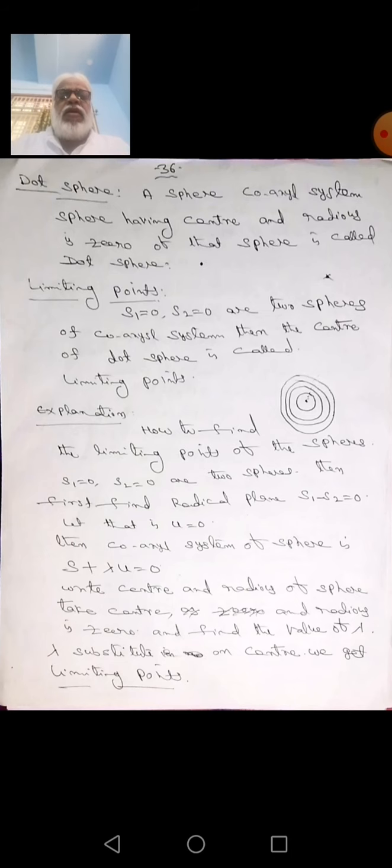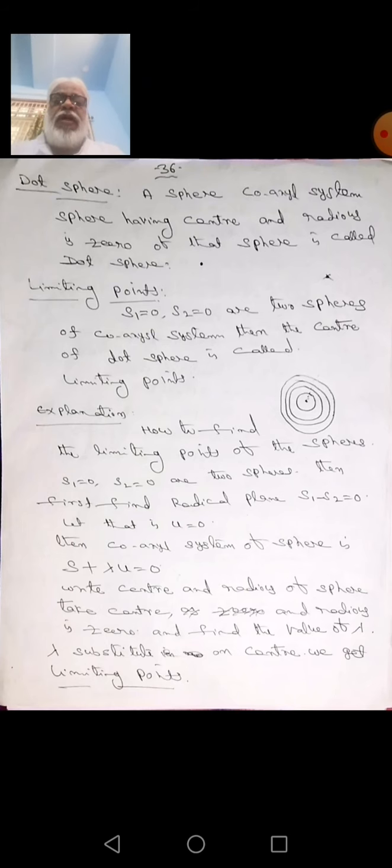This dot sphere is very useful to find the limiting points in the coaxial system of the sphere.